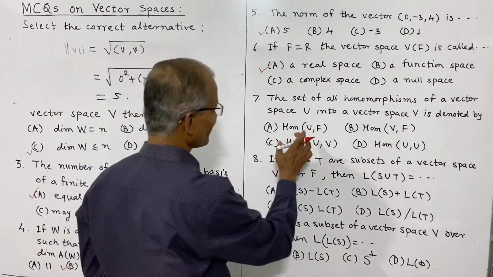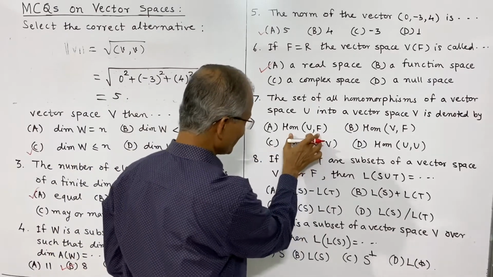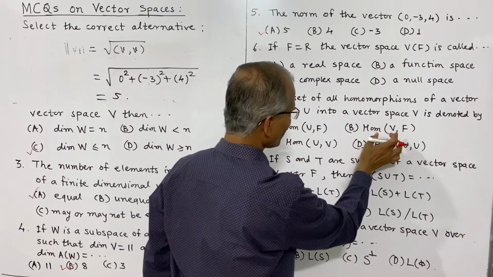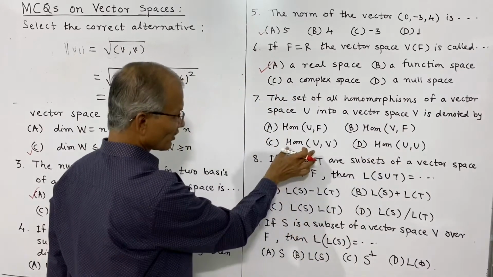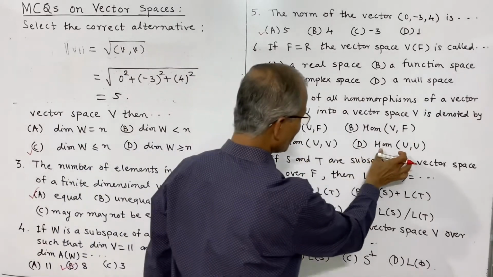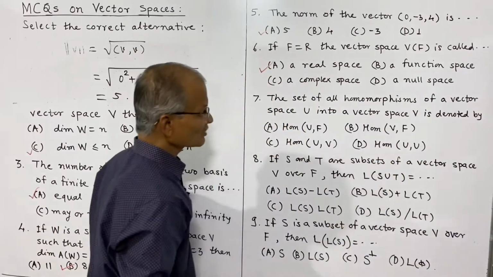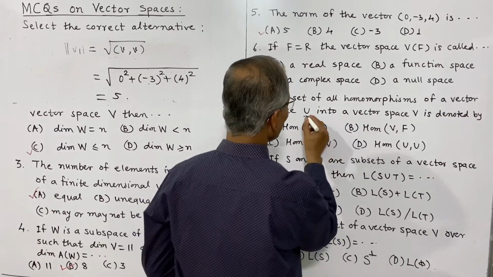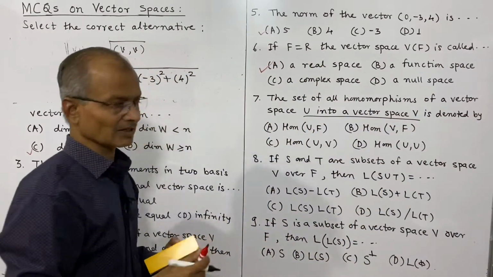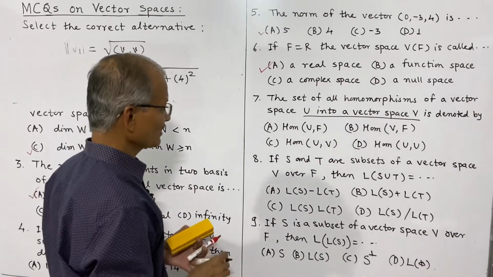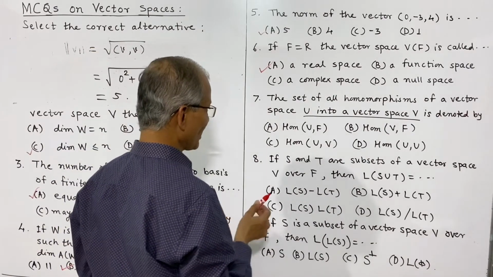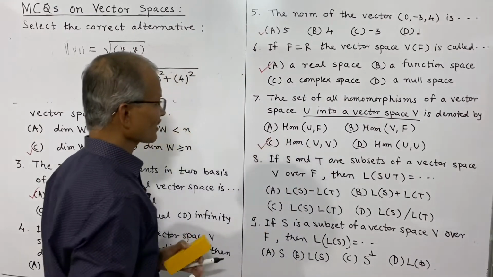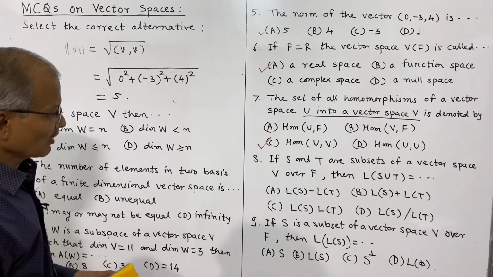You see, homomorphism of U into F, homomorphism of V into F, homomorphism of U into V, and homomorphism of U into U. So it is direct that U into a vector space V, not subspace, vector space V, and therefore it is denoted by Hom(U, V), and therefore this is the correct alternative. What about the 8th?